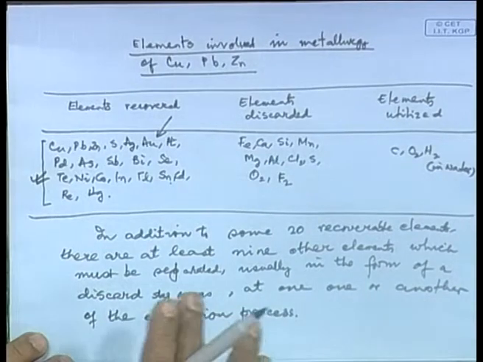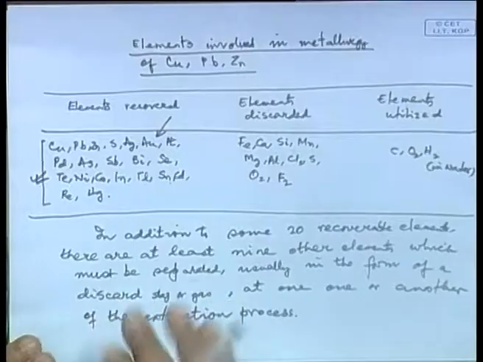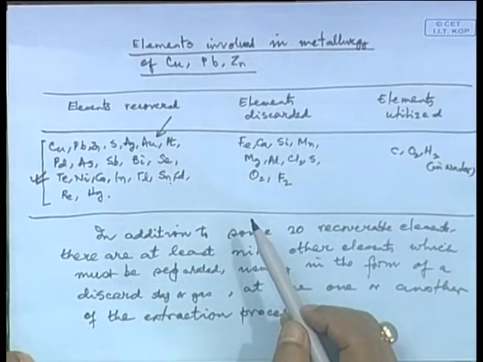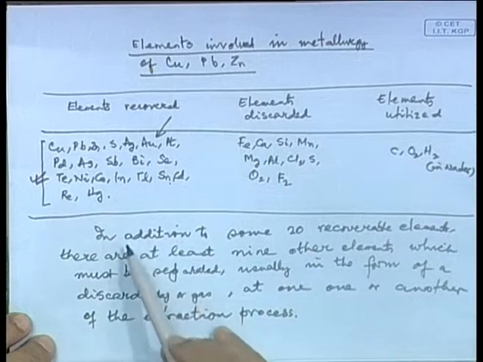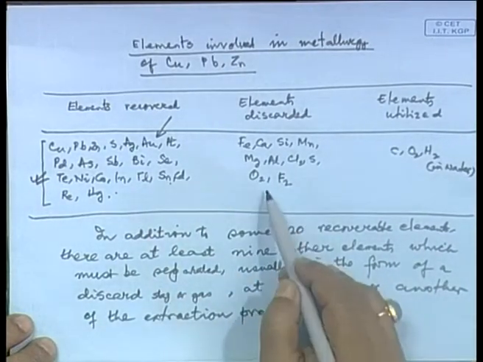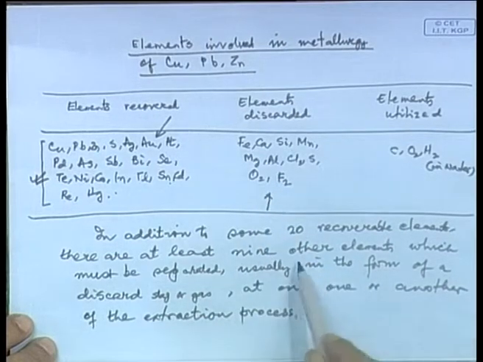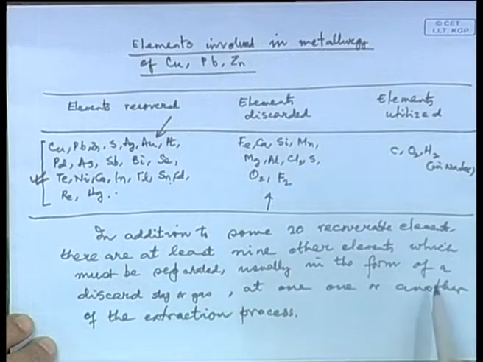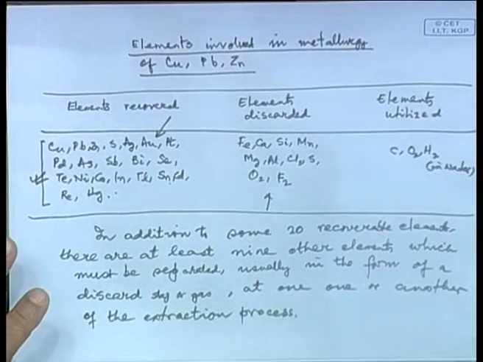You recall the flow sheets I have shown for copper refining, many of these are coming out of that. Now, there are other elements which will be discarded because they would not have commercial value even if recovered. So, in addition to these 20 recoverable elements, there are at least 9 other elements which must be separated, usually in the form of a discard slag or gas at one stage or other of the processing steps.